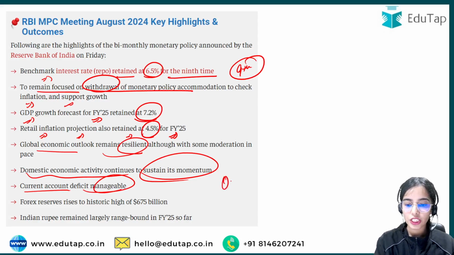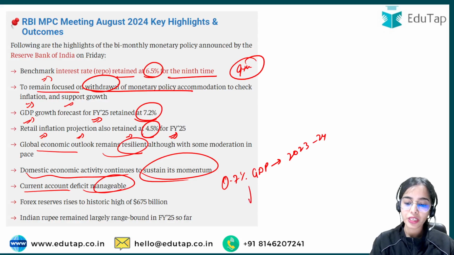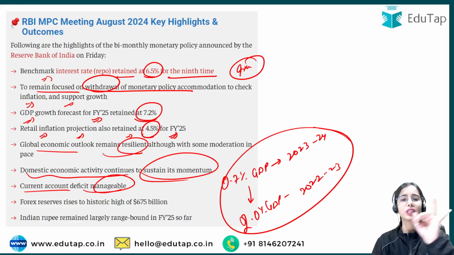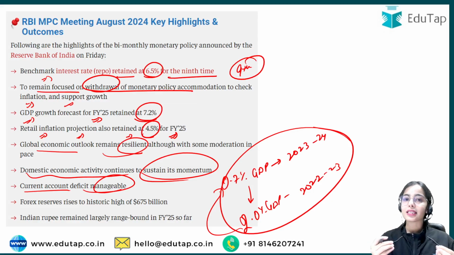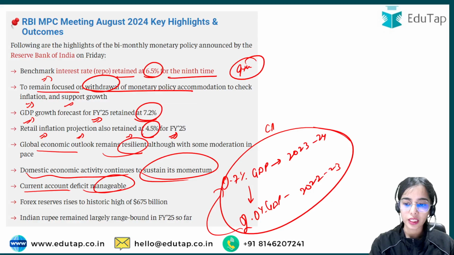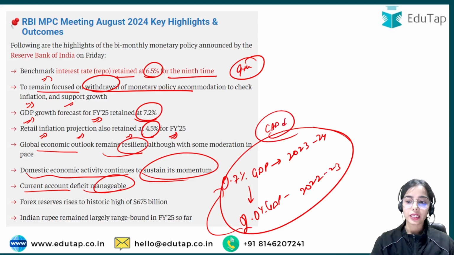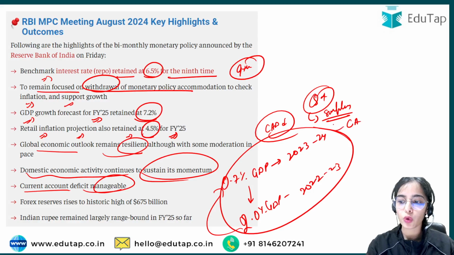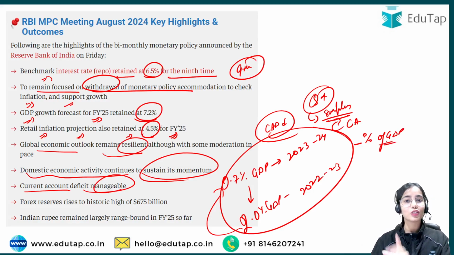Okay, that is 0.7% of the GDP for the financial year 2023-24 as compared to 2% of the GDP in 2022-23. So this data point we have discussed again and again in the financial stability report and the balance of payment document, that the current account deficit has decreased from 2% to 0.7% in 2023-24. So that is a good thing. And in the fourth quarter it was in surplus. So can you tell me that in the fourth quarter the current account was in surplus, that was dash percentage of the GDP? You have to tell me, because this is also what we have discussed.